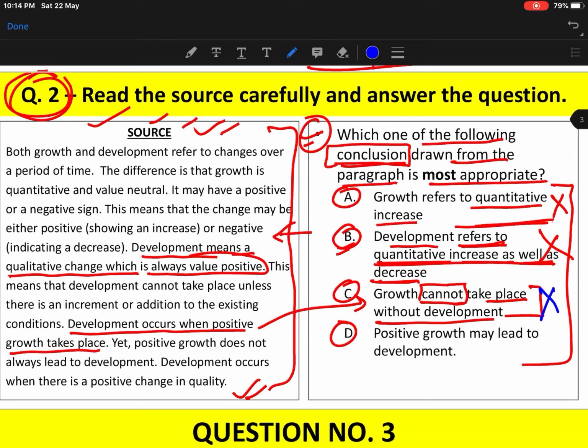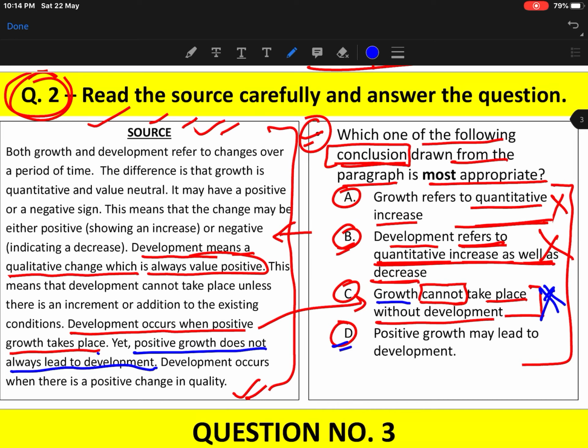Here, development occurs when positive growth takes place. Yet positive growth does not always lead to development. It means that positive growth may happen, but that will not lead to development. But growth can happen without development. So this is also wrong.